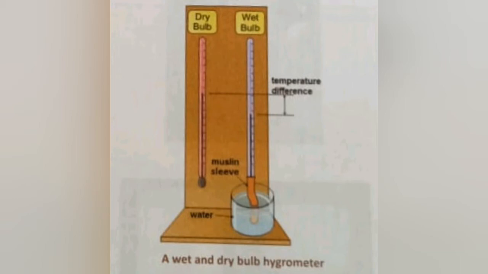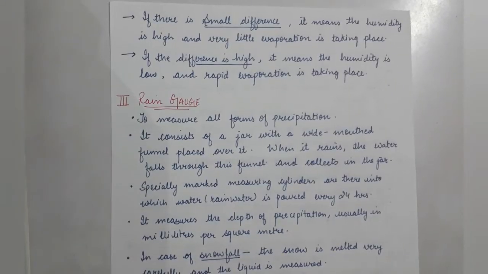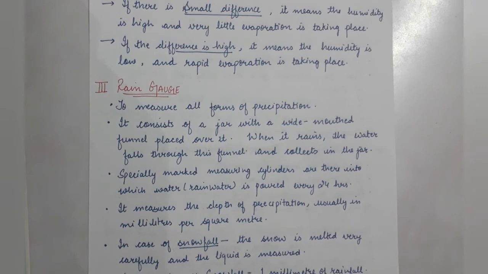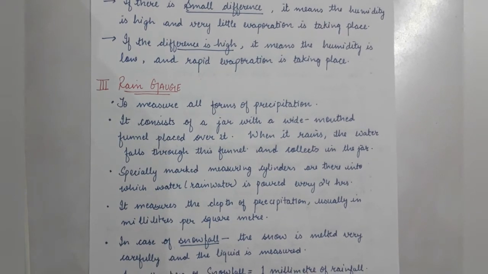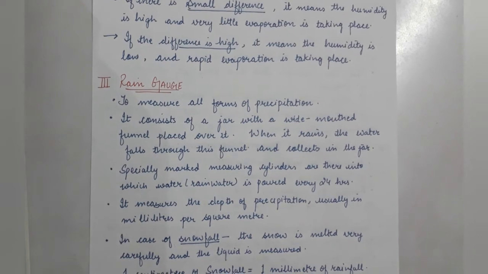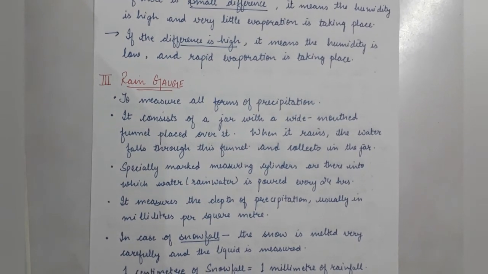Third instrument which we have to discuss is our rain gauge, and the rain gauge is also very important as it is used to measure the precipitation, and all forms of precipitation are measured with the help of this instrument only.